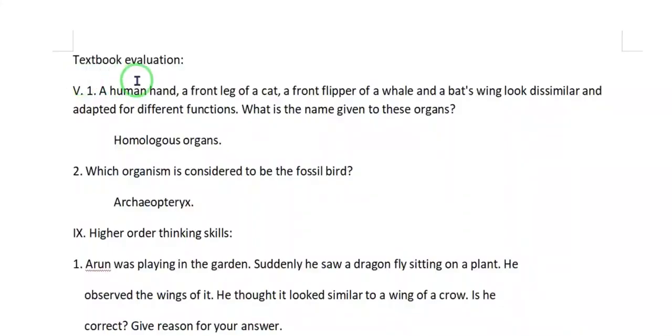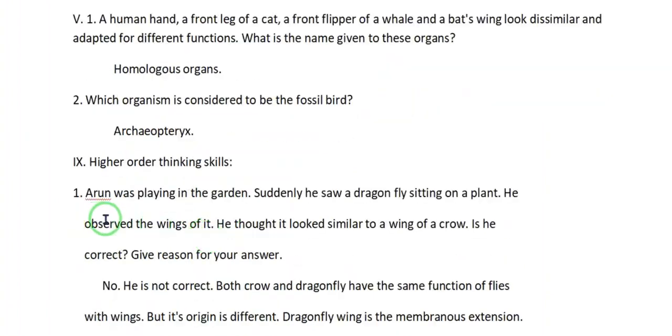Textbook evaluation. Roman number 5, first question. A human hand, a front leg of a cat, a front flipper of a whale and a bat's wing look dissimilar and adapted for different functions. What is the name given to these organs? Homologous organs. Number 2. Which organism is considered to be the fossil bird? Archaeopteryx.